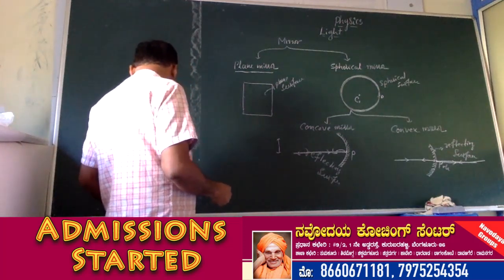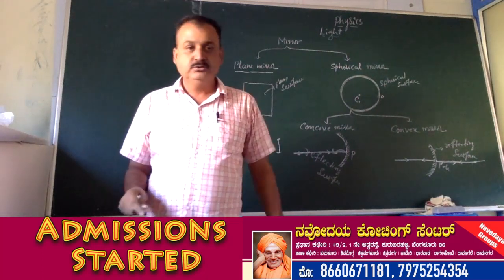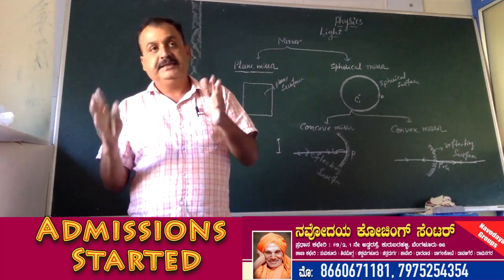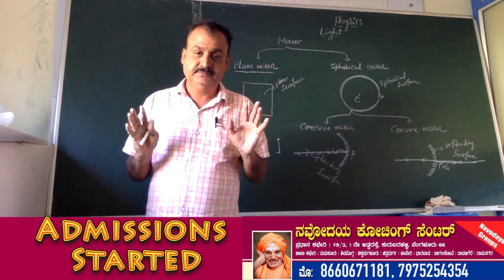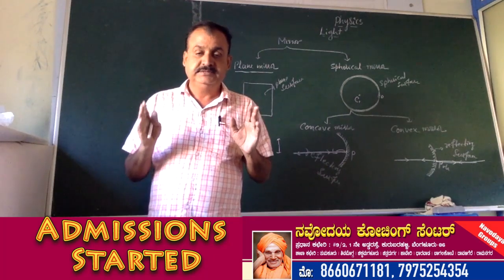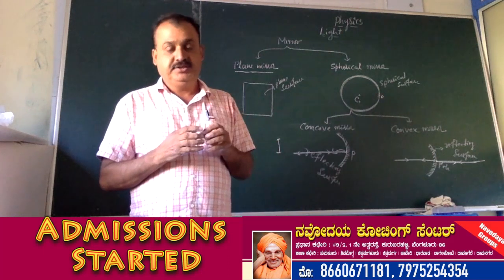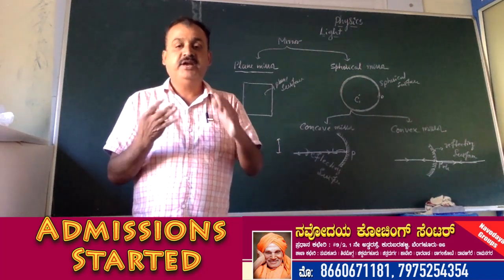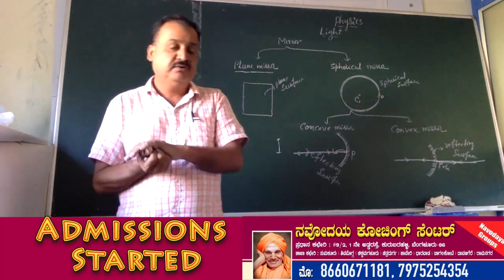So one more concept in this is refraction of light. So what is light? Light is a form of energy. The sensation of vision is called light. With that, we can understand what is reflection of light. The phenomenon of rebouncing of light when it falls on a highly polished plane surface is called reflection of light.